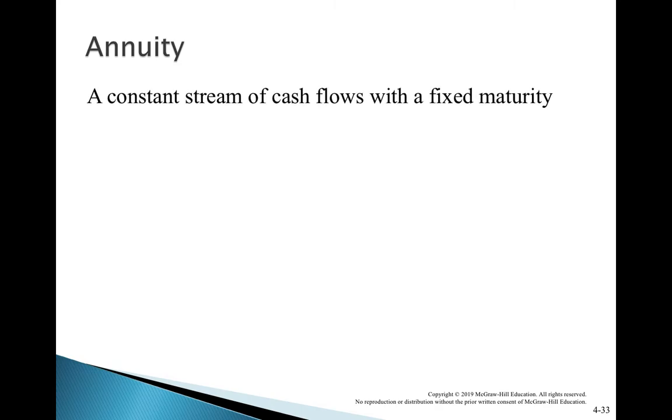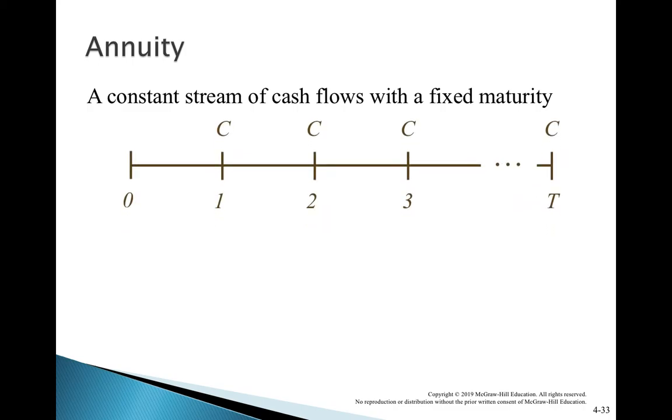Now let us take annuity. In annuity, what happens? Cash flow for a fixed time period. Fixed cash flow, fixed time period, fixed maturity. Say, for example, 1, 2, 3, 4 years, but the number of years is fixed, T, up to T number of years.